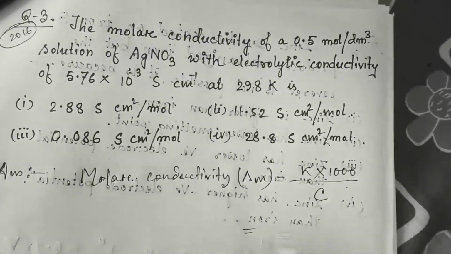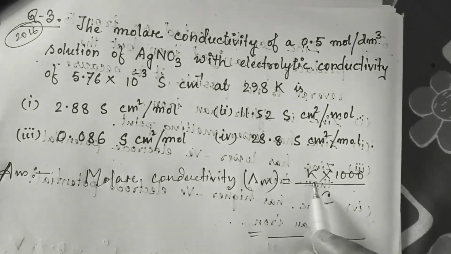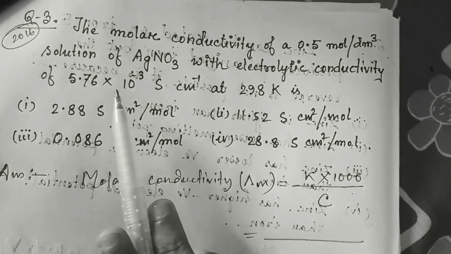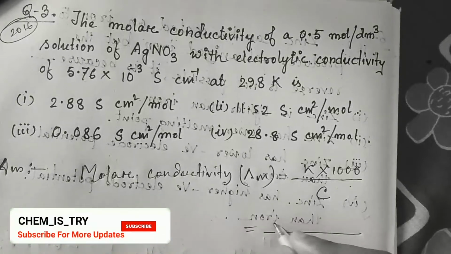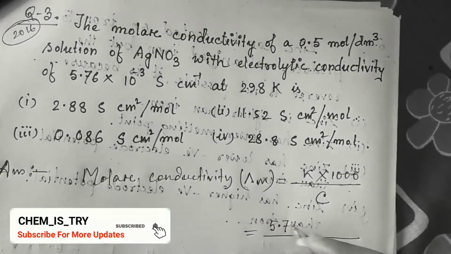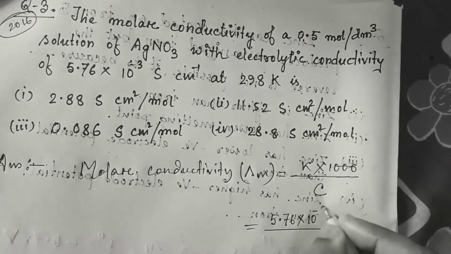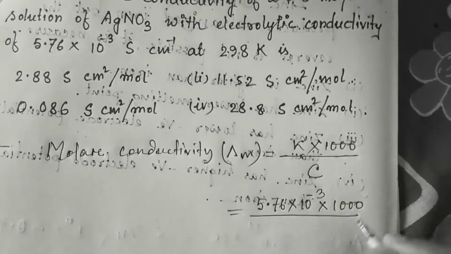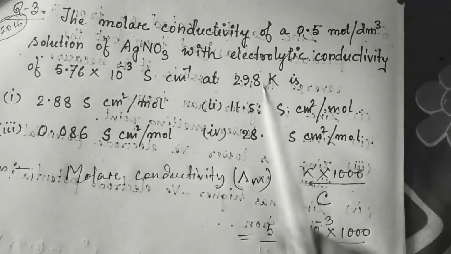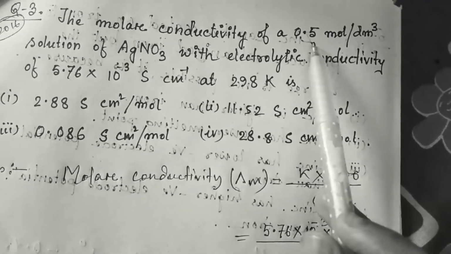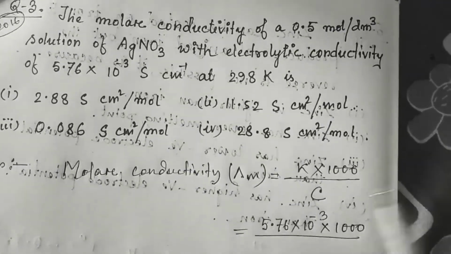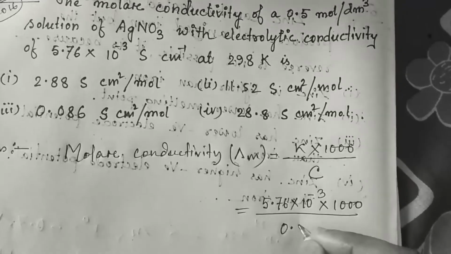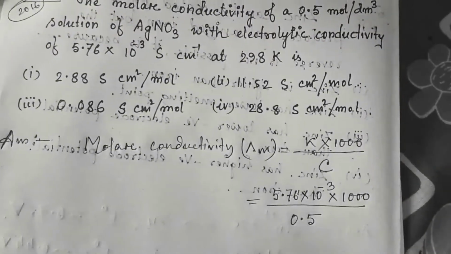Okay, so now the electrolytic conductivity value is 5.76 into 10 to the power minus 3. So put this value into 1000. Now C means concentration. Here the given silver nitrate solution concentration is 0.5 mole. So put here the value 0.5.